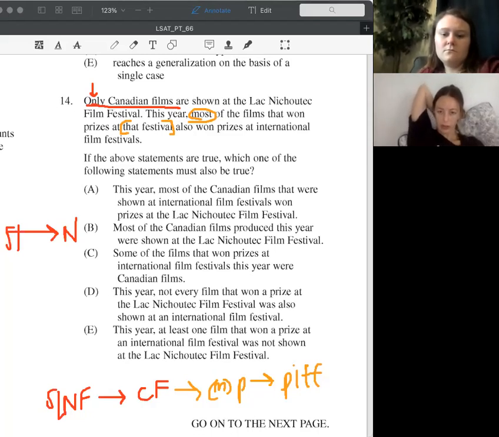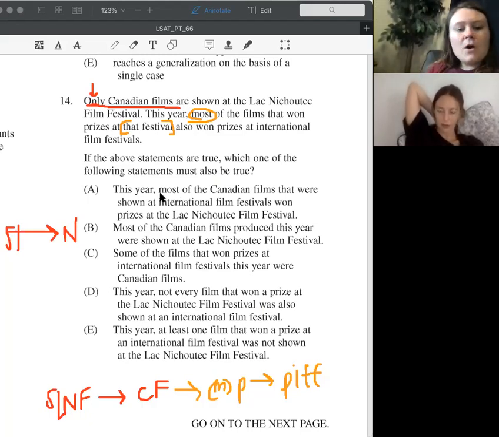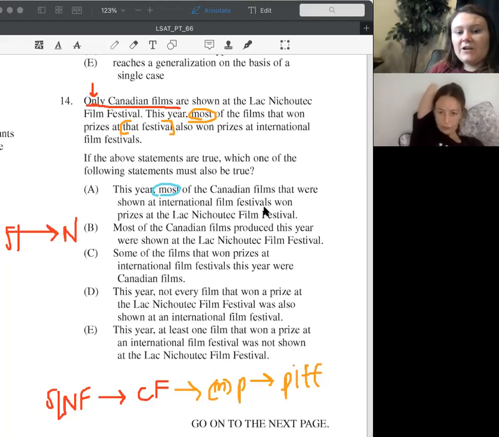They're saying that the Canadian films that were shown, any film that was Canadian that was shown at the international festivals, had won prizes at the LN Film Festival. Okay. So they're saying most of the Canadian films that were shown at the international film festivals won prizes at the LNFF. Do we know that?